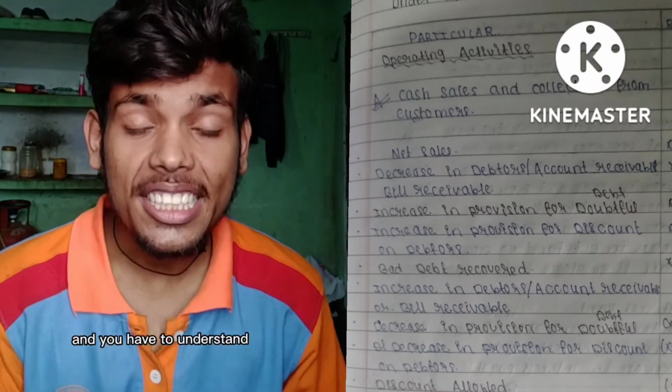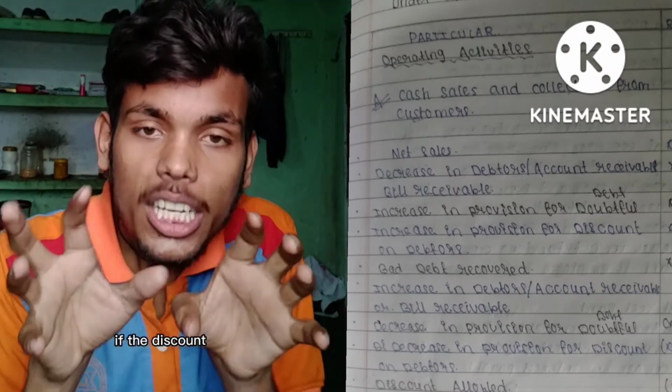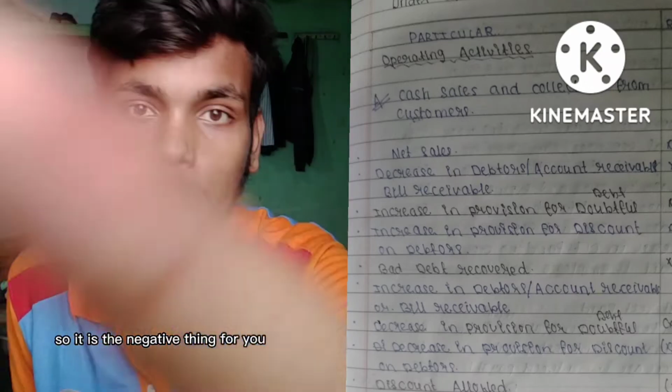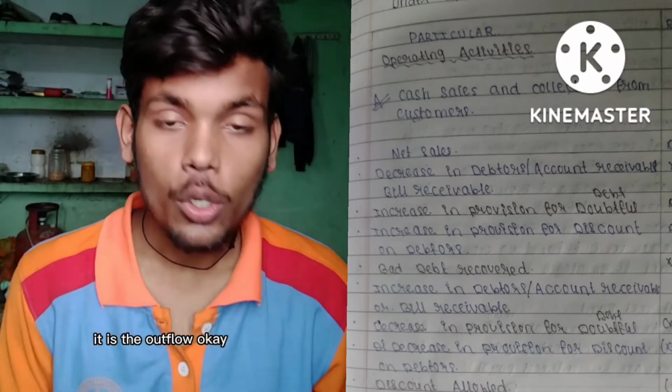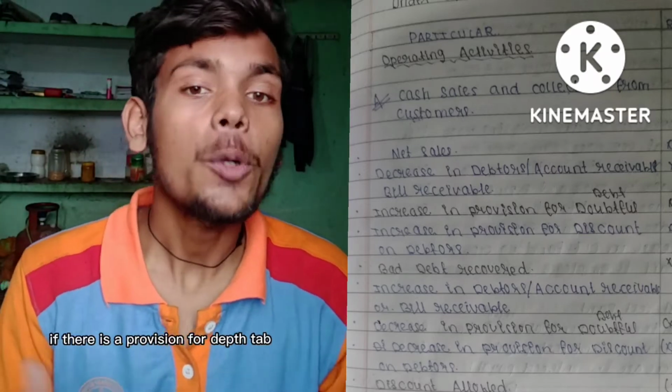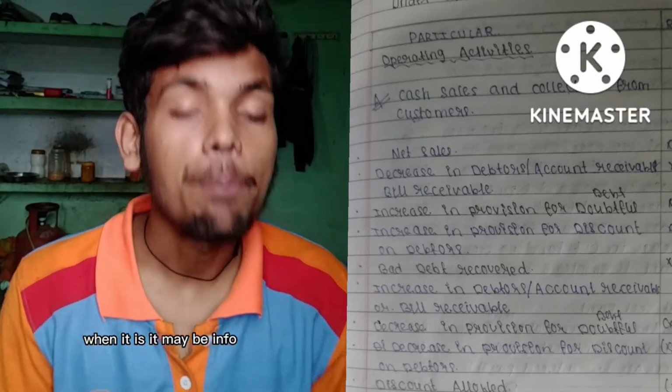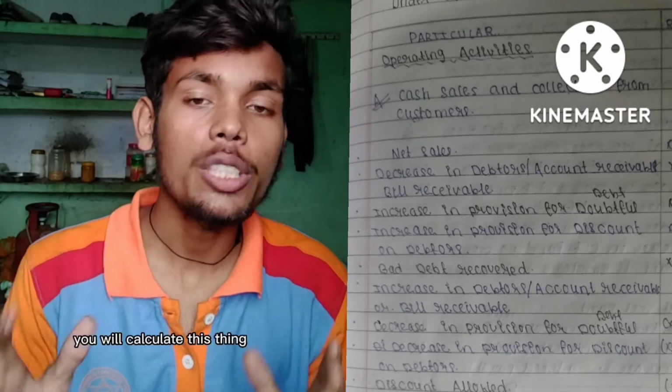You also have to understand discount allowed. If discount allowed is given, you have given a discount to your debtor, so it is a negative thing for you, it is an outflow. If there is a provision for debtor, then it is a positive thing for you, it may be an inflow. In this way you will calculate this thing.